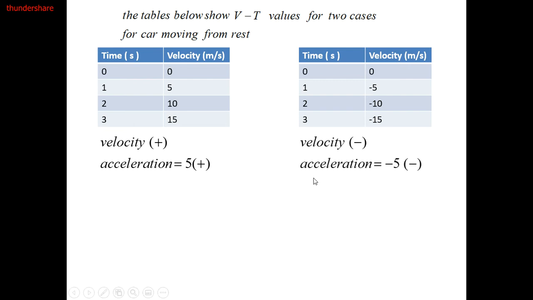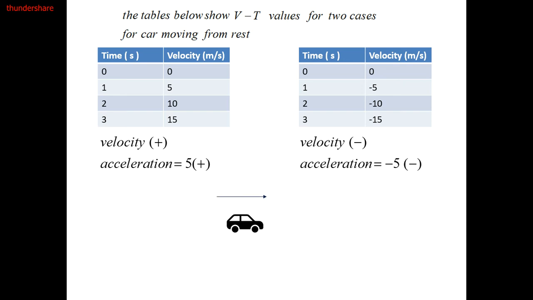On the other side, velocity is negative, as you can see, and acceleration is also negative because -5 became -10, became -15, so it is decreasing by 5, so acceleration is negative. But the final result of these values gives me this data: the motion is speeding up.